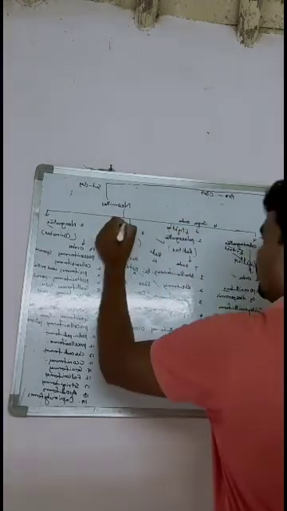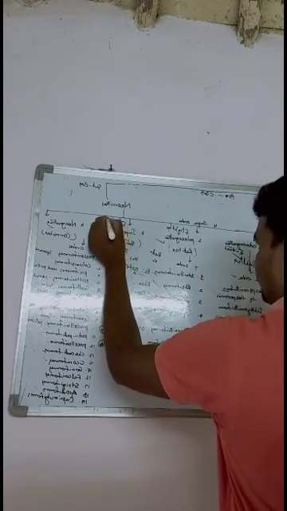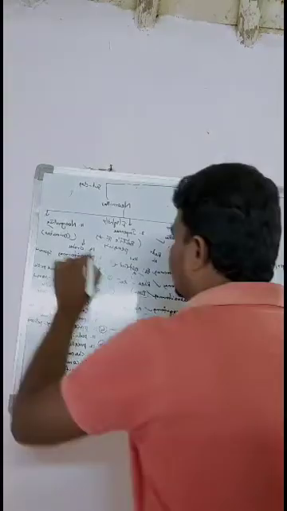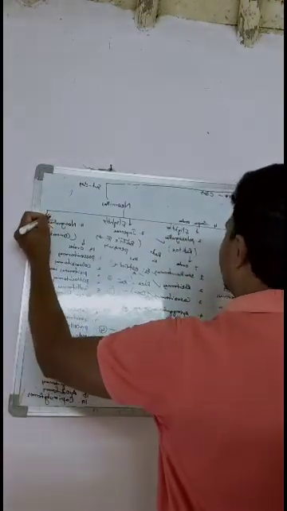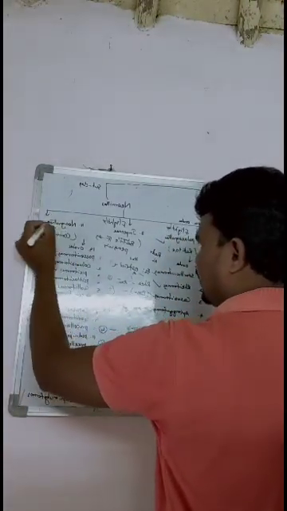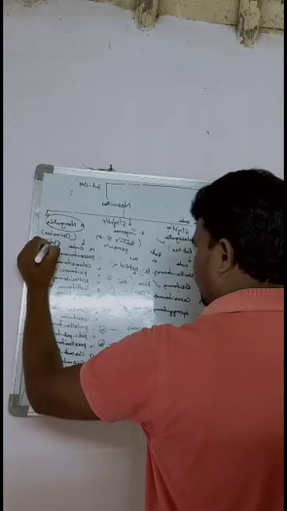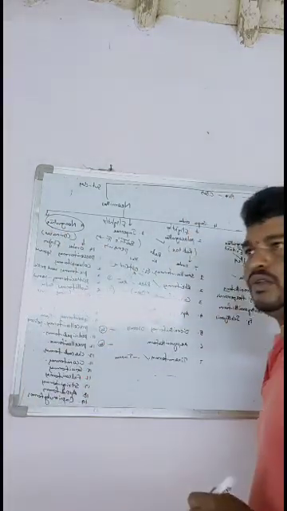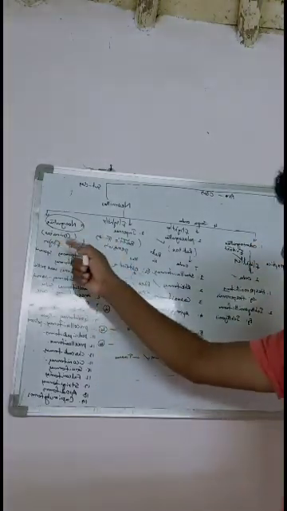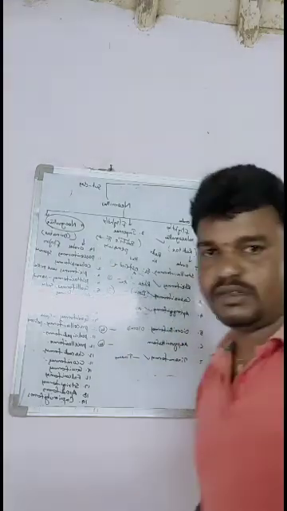Only the superorder Neognathae has the flying birds. So birds with the capacity to fly belong to Neognathae. Okay, thank you.